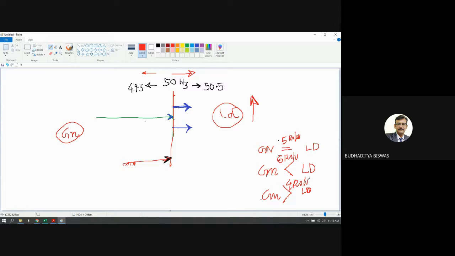As the selling price decreases, the generating station tries not to generate much electricity at that time, and they have to stop some part of the generation. Then the energy again becomes equal to the load demand and the frequency remains constant.